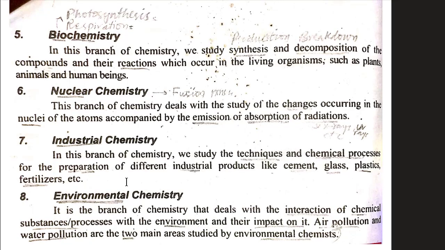Biochemistry. You'll see that most of these branches, the name defines what we do in these branches of chemistry. For example, biochemistry is related to living organisms. In this branch of chemistry, we study the synthesis and decomposition of the compounds in the reactions which occur in living organisms such as plants, animals, and human beings.